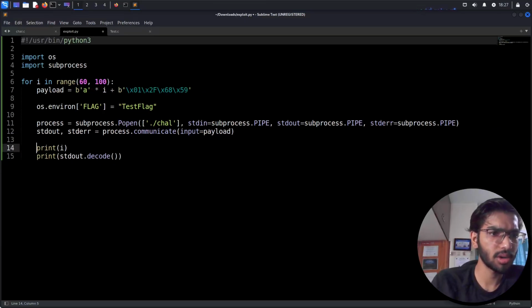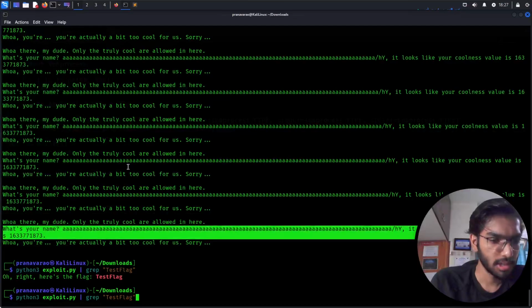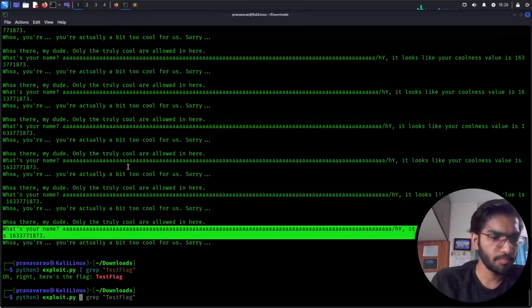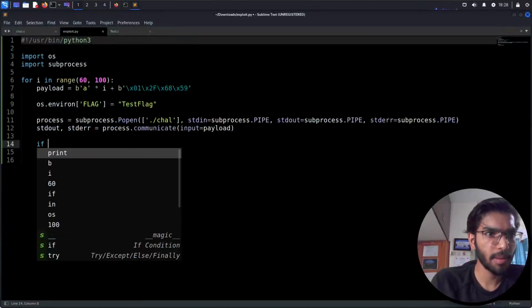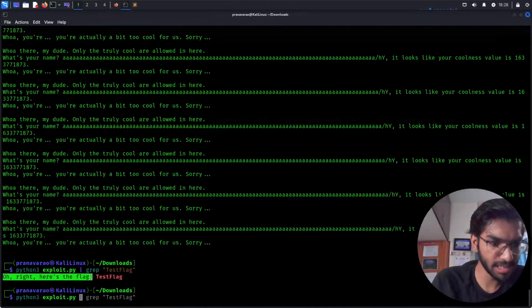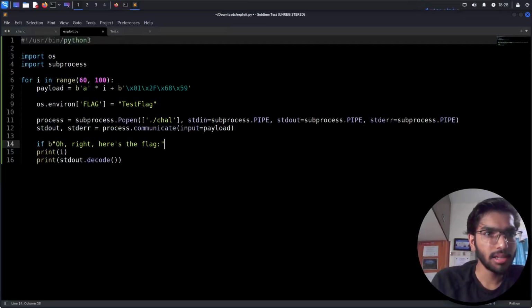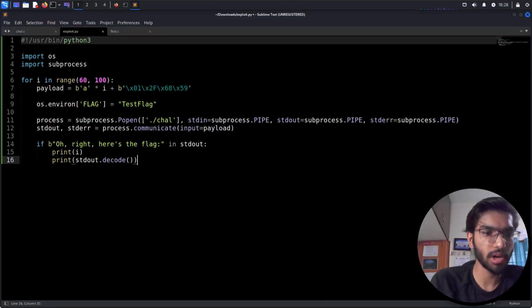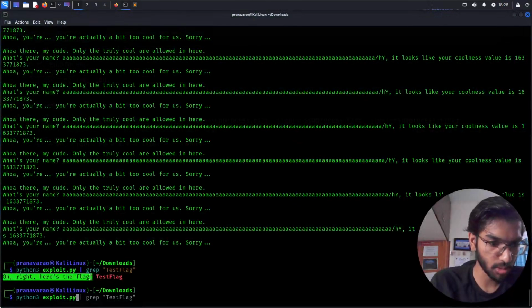I guess something is wrong. Okay, I don't need this, I need this. Wait, so every time I use a grep, I'm just going to be getting this, no? So let me add this function then. If it is saying this output in stdout, then print I, also print this. If not, I don't need it. So basically, I'm filtering out what I need from the output, what I'm expecting.